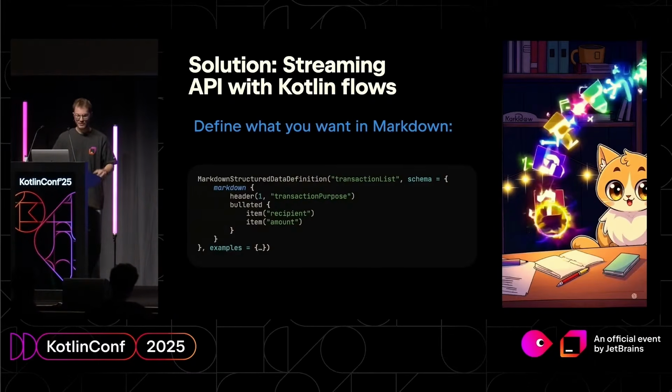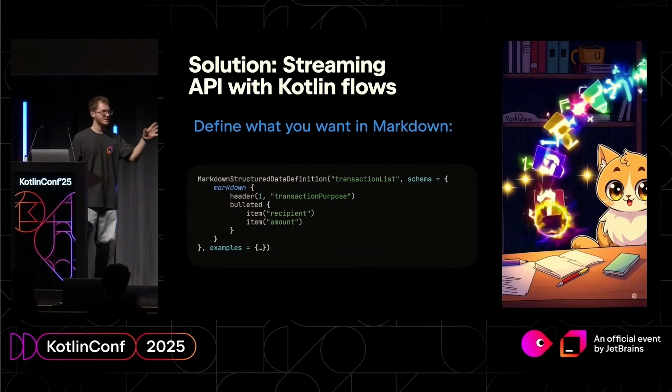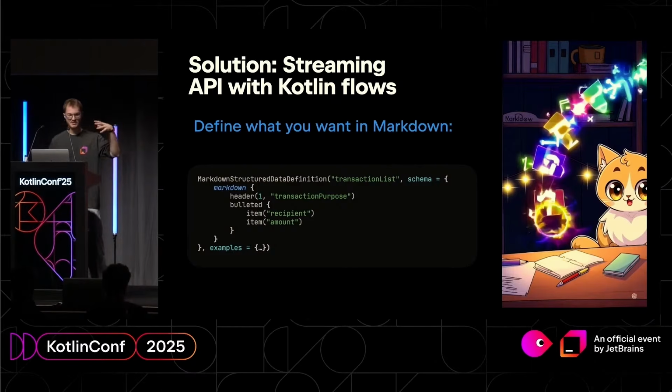So how does it work? First, you define the structure in Markdown. For example, here I'm defining the transactions, like recipient and amount. I'm defining it using the DSL from Koog in Markdown.